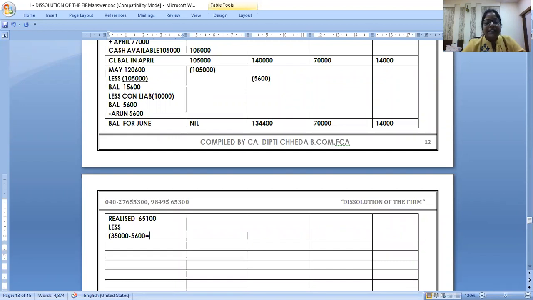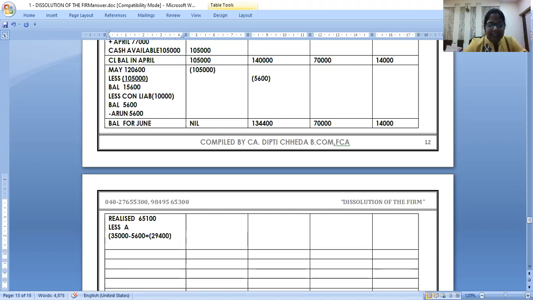So the balance can I pay to A? Less, you can write to A. How much will I pay to A? 29,400. Right? And now still I have balance. Don't try to balance after every payment. Close only when the account is closed. So let me pay here 29,400. I am paying to A. And now still I have balance left with me. How much?